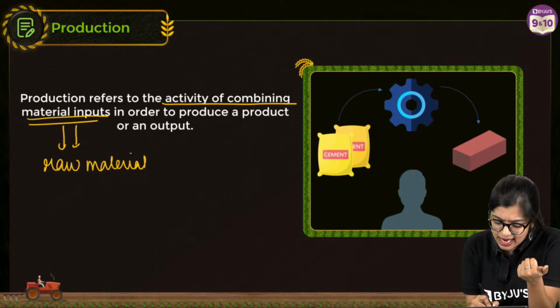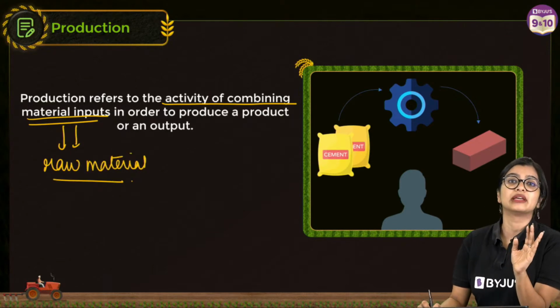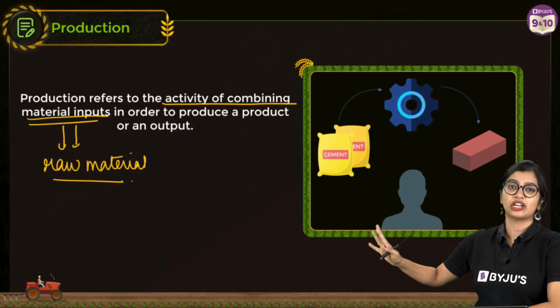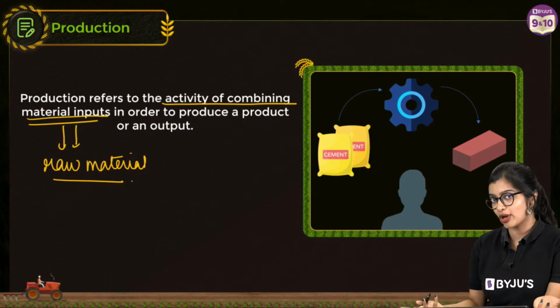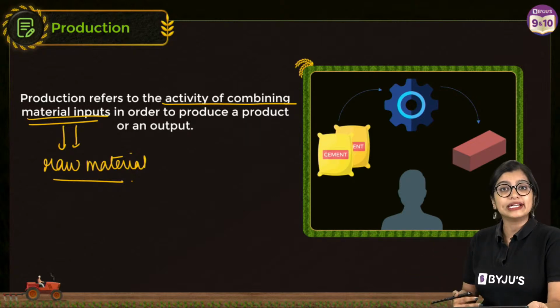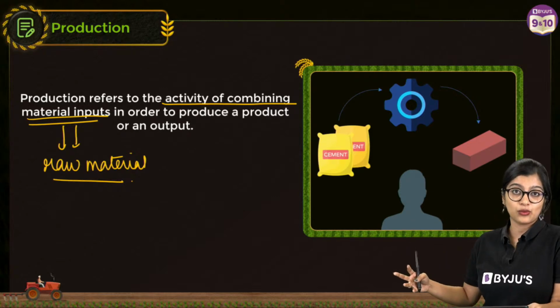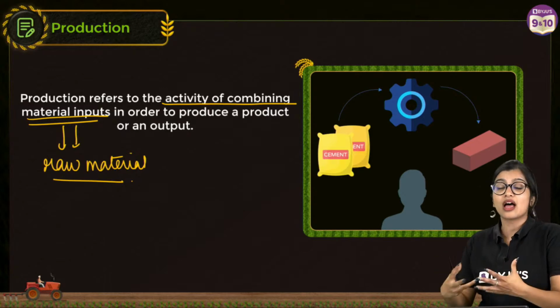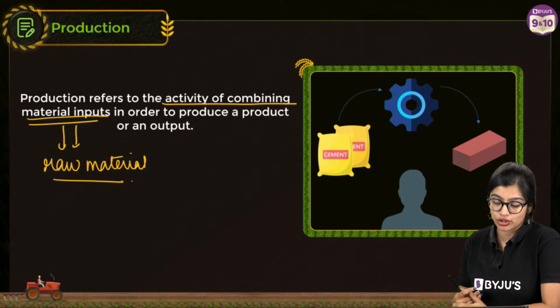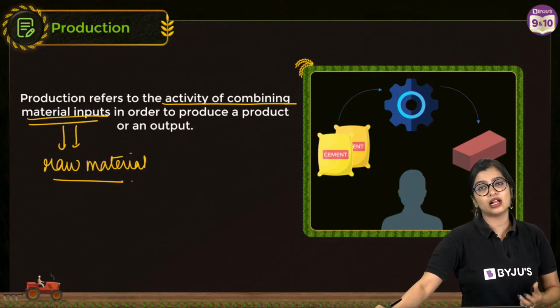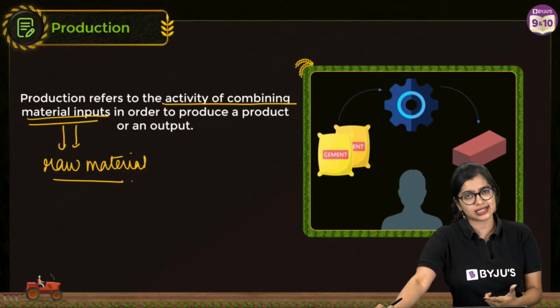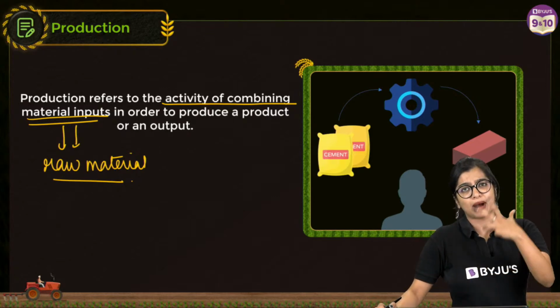Now imagine that I have my own manufacturing company, right? I want to have a garment industry and I want to make t-shirts because I enjoy making t-shirts. So what would my raw material be? It would be the cotton that I would require, right? Or the cotton threads or the yarn that I would require in order to make my shirts. So basically the raw materials, or whatever products I would require for manufacturing my product,